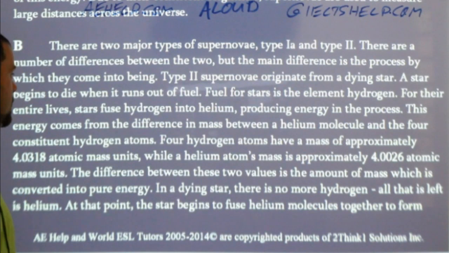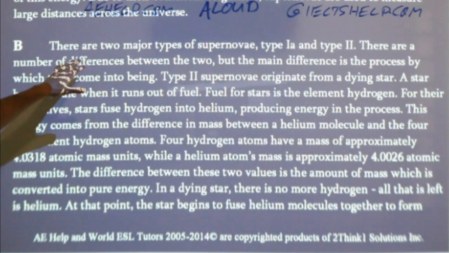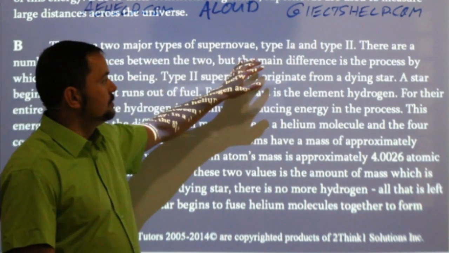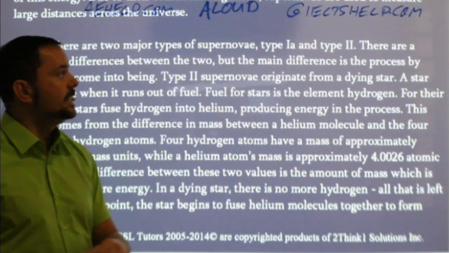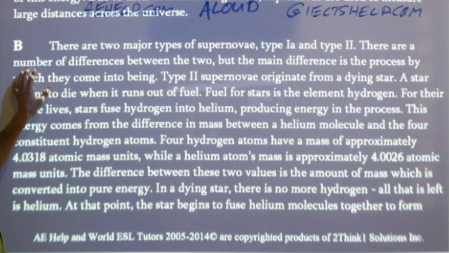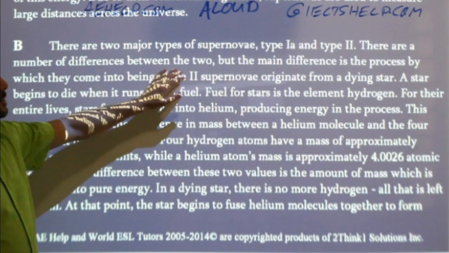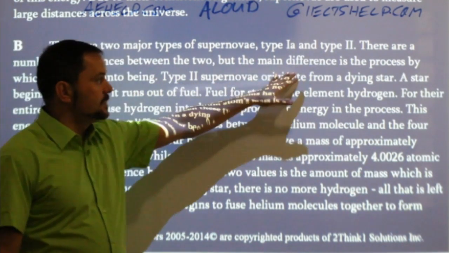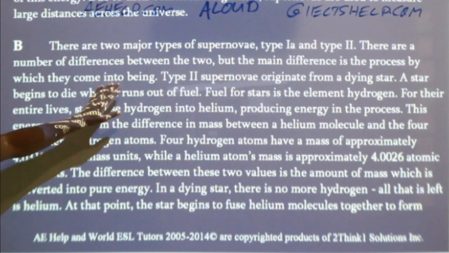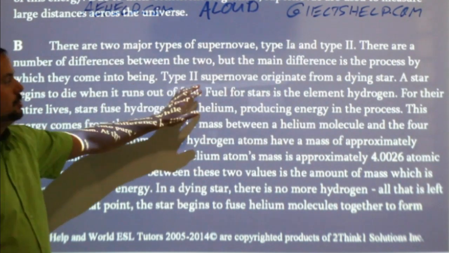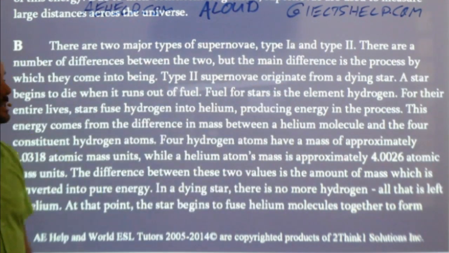Okay? Here we go. So B, there are two major types of supernovae, type 1a and type 2. There are a number of differences between the two, but the main difference is the process by which they come into being. Type 2 supernovae originate from a dying star.